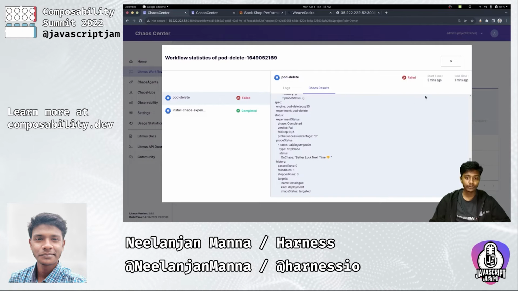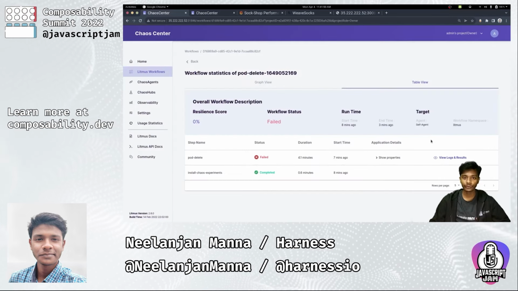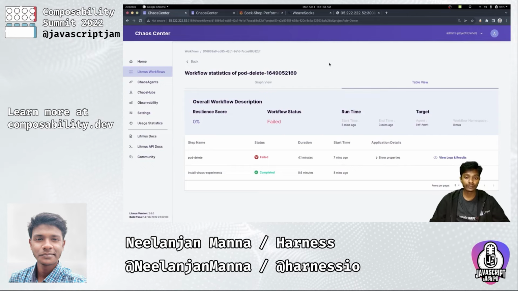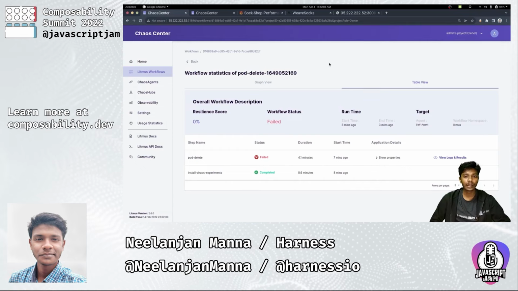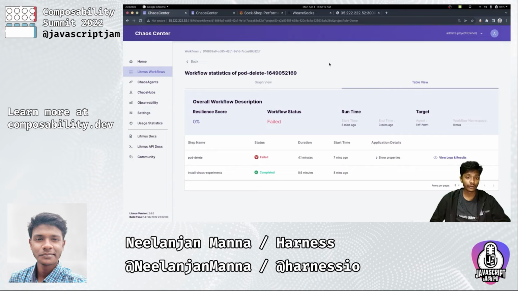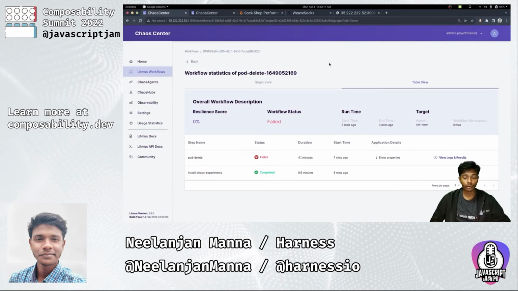And therefore, we come to an end of our demo. We saw how we can use Litmus Chaos to make our Kubernetes cluster more resilient by testing out different chaos scenarios using different chaos experiments. We saw how the pod delete experiment helped us validate the resiliency of our application, the sock shop application, and how we can observe the chaos in real time using our observability stack. So that's it for this demo. Thank you.